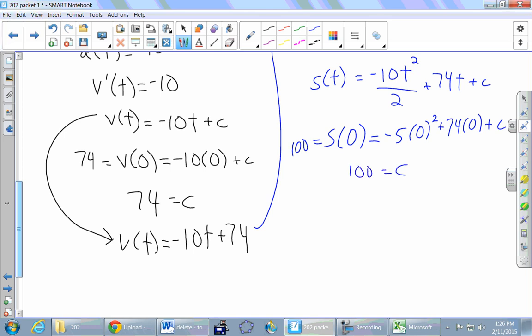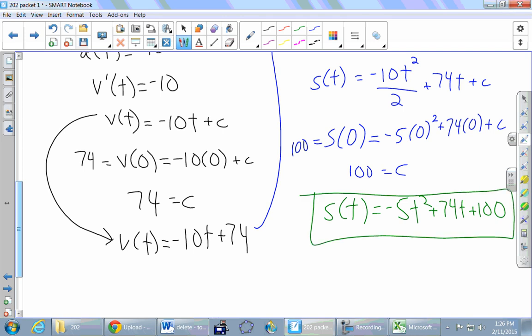So then our final solution to that differential equation, s of t, is, so I'm just copying this guy, now simplifying, negative 5t squared plus 74t plus 100. So there's the solution to the differential equation.